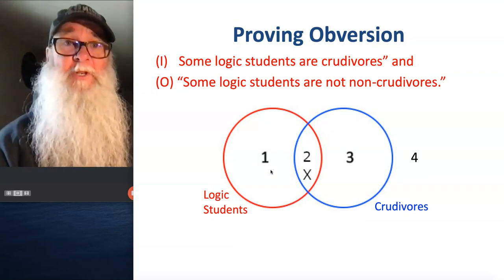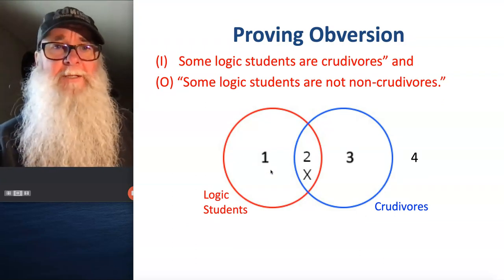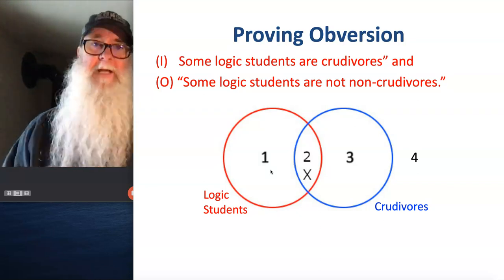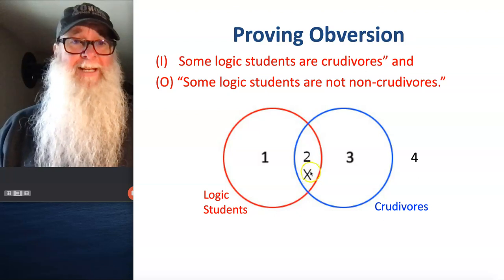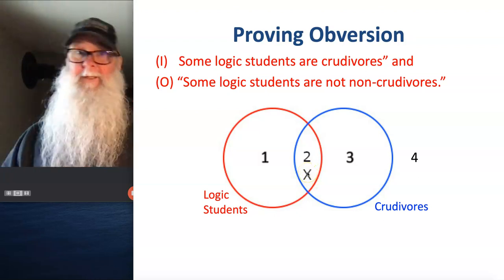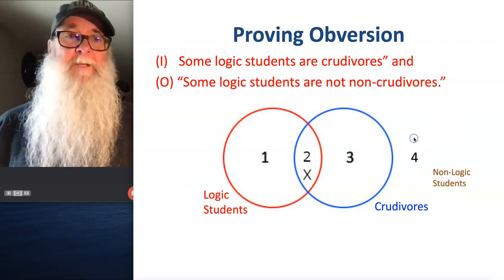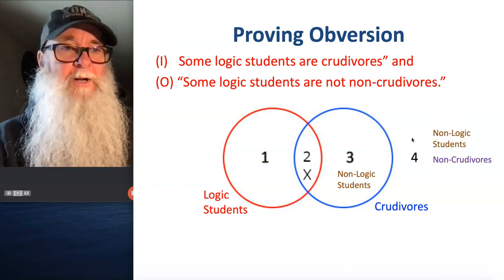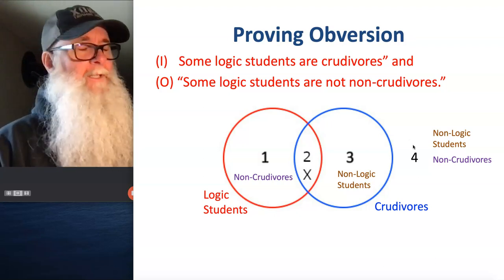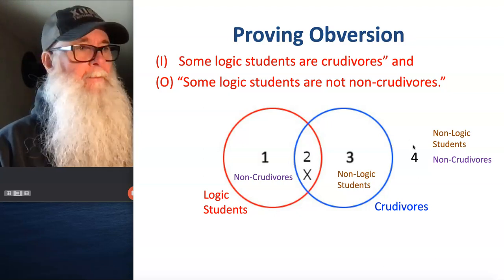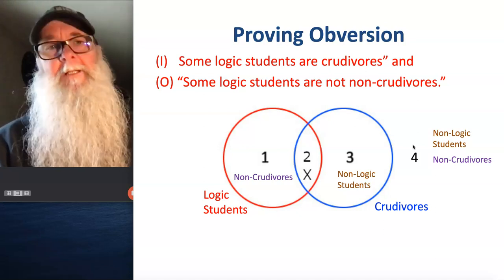All right, so proving obversion for I statements. "Some logic students are credivores" and "Some logic students are not non-credivores." Again, we create a Venn diagram for "Some logic students are credivores" by putting an X right here in area 2. That shows there's at least one logic student that is included in the category of credivores. And then we place our nons around. All of area 4 is going to have non-logic students, non-credivores, anything outside there in area 4, like a banana or a bicycle.